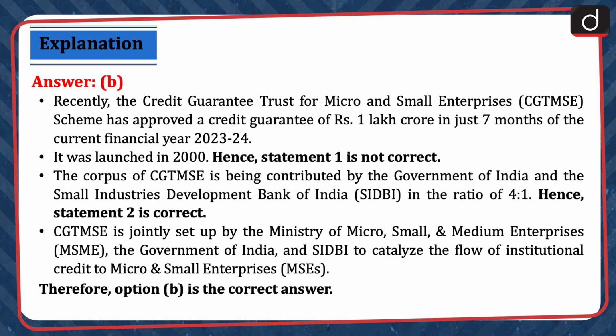Recently, the Credit Guarantee Trust for Micro and Small Enterprises scheme has approved a credit guarantee of Rs 1 lakh crore in just 7 months of the current financial year 2023-24. It was launched in 2000, hence statement 1 is not correct. The corpus of CGTMSE is being contributed by the Government of India and the Small Industries Development Bank of India in the ratio 4:1. Hence statement 2 is correct. CGTMSE is jointly set up by the Ministry of Micro, Small and Medium Enterprises, the Government of India, and SIDBI to catalyze the flow of institutional credit to micro and small enterprises. Therefore, option B is the correct answer.